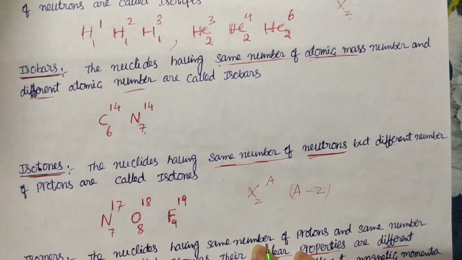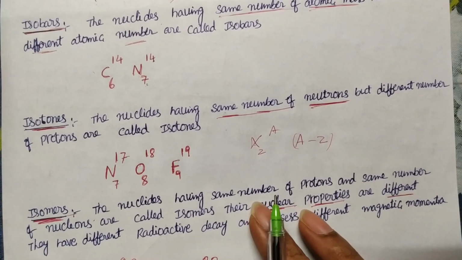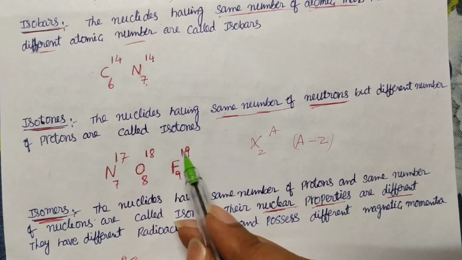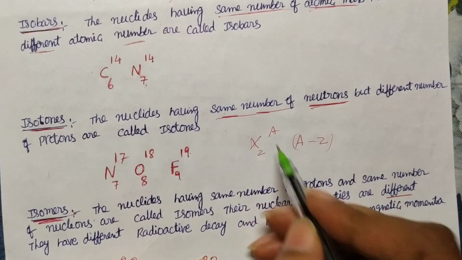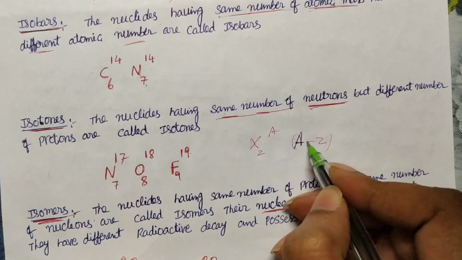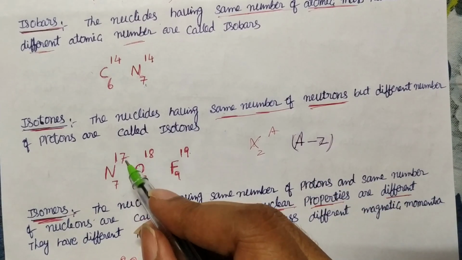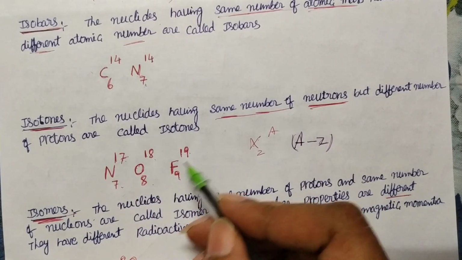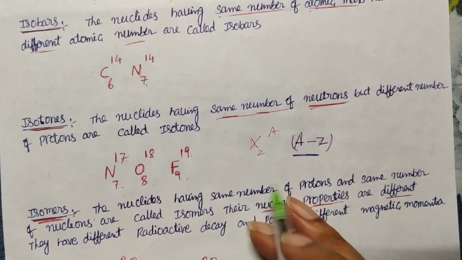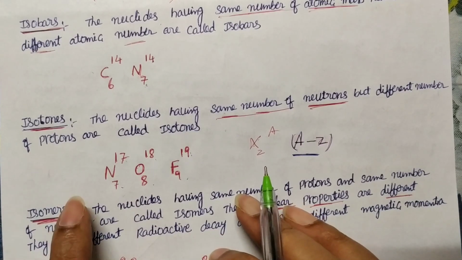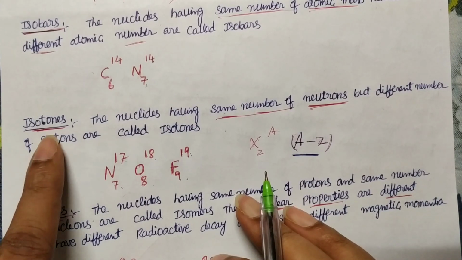After that, the next category is isotones. Isotones means different atomic number, different mass number, but what about the neutron number? You see some element ^A_Z X. What is the neutron number? Total mass number minus atomic number. See here also 17 minus 7, 18 minus 8, 19 minus 9. All have the same neutron number. So the elements which have the same neutron number, but different atomic number and different mass number, we call isotones.